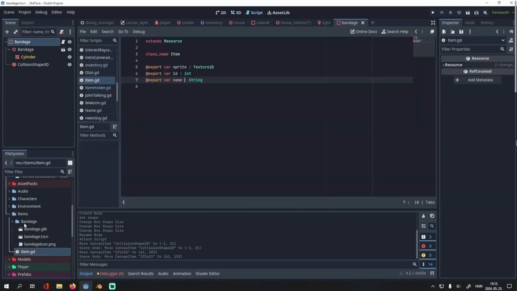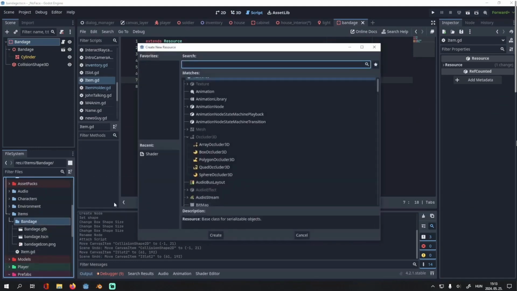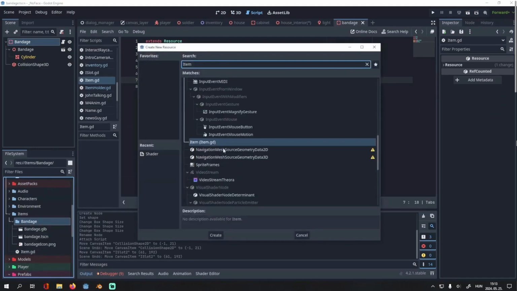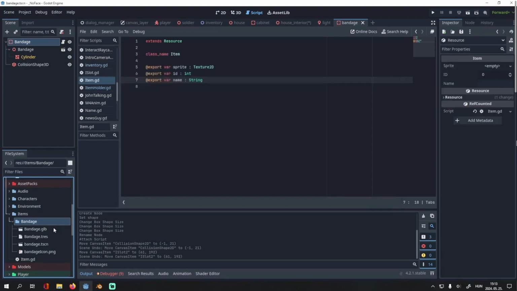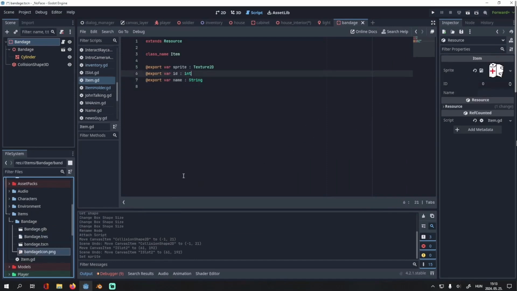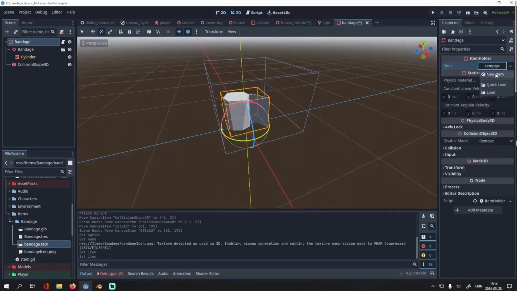I created this custom resource, an item class, which contains a few lines of data, like a sprite which will be displayed in the inventory, an ID which is the most important part, since we interact with different objects based on the item's ID, and it also has a name. So if I want to make a new item, I can just create one here and assign all those variables.